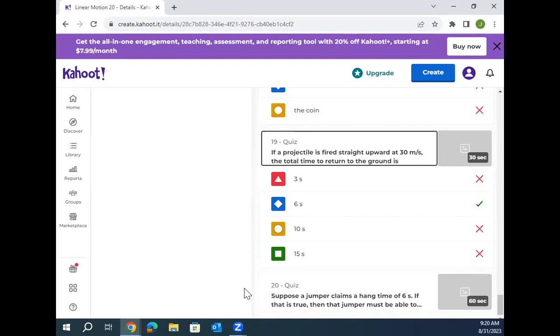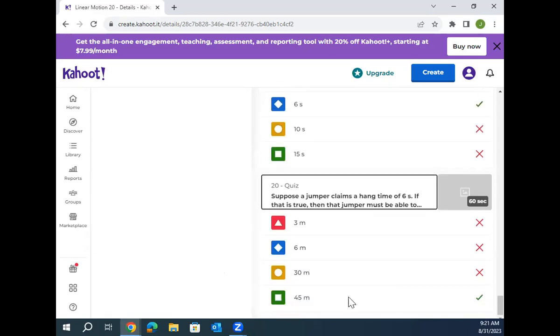45 meters. How'd you know it was 45 meters? Divided by 2 for the up and down. Oh, perfect. Yeah, this is also in line with our starter question, isn't it? Because if you're off the floor for a total of 6 seconds, that means 3 seconds up and 3 seconds down. And you say, I know if I dropped a ball in 3 seconds, it would fall 45 meters because 1/2 AT squared. Look at that, 45 meters tall. I can jump 45 meters tall. All right, you guys good?